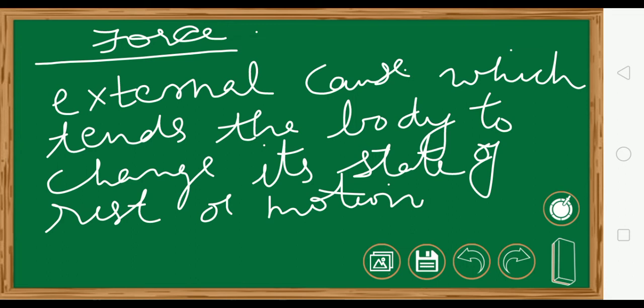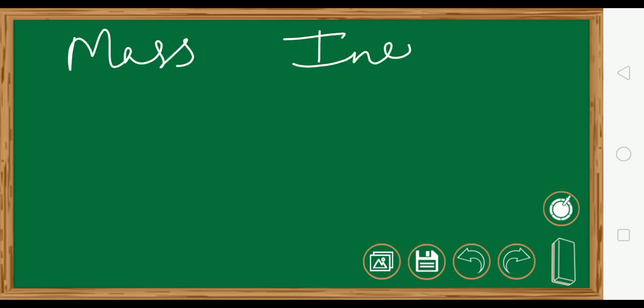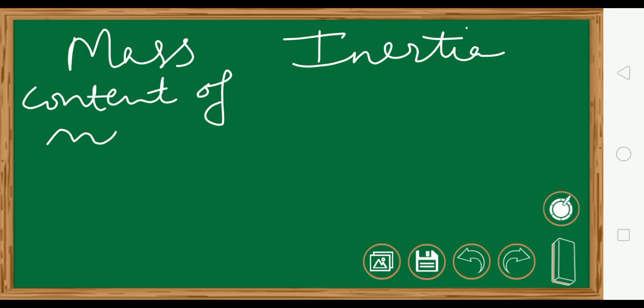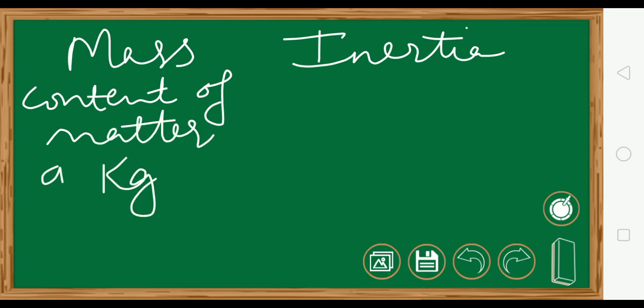Now we will see the relation between mass and inertia. Mass means what? The content of matter in an object expressed in kg or grams. Now suppose there is a heavy stone and there is a light tennis ball.